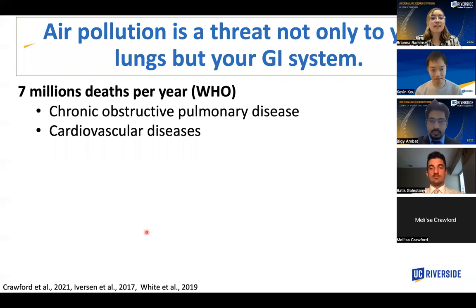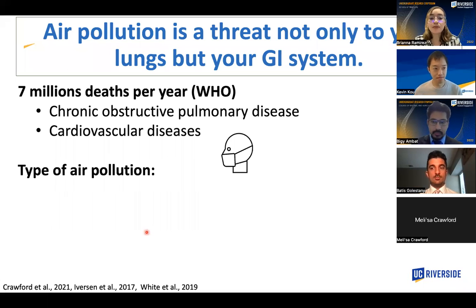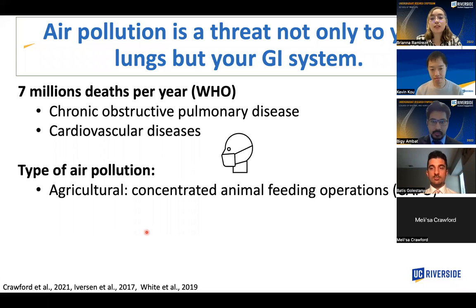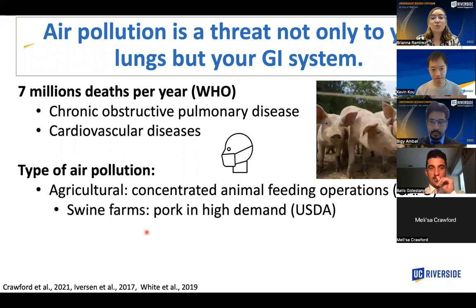All right, to get started, I want to state a few facts about air pollution. The World Health Organization, or WHO, states that there's about 7 million deaths per year due to air pollution exposure. This could be due to the development of chronic obstructive pulmonary disease, or COPD, and cardiovascular diseases. There are many different types of air pollution. Our lab is specifically interested in agricultural pollution that comes from concentrated animal feeding operations. These CAFOs can include dairy farms with cows, chicken farms, or what we're interested in, swine farms.